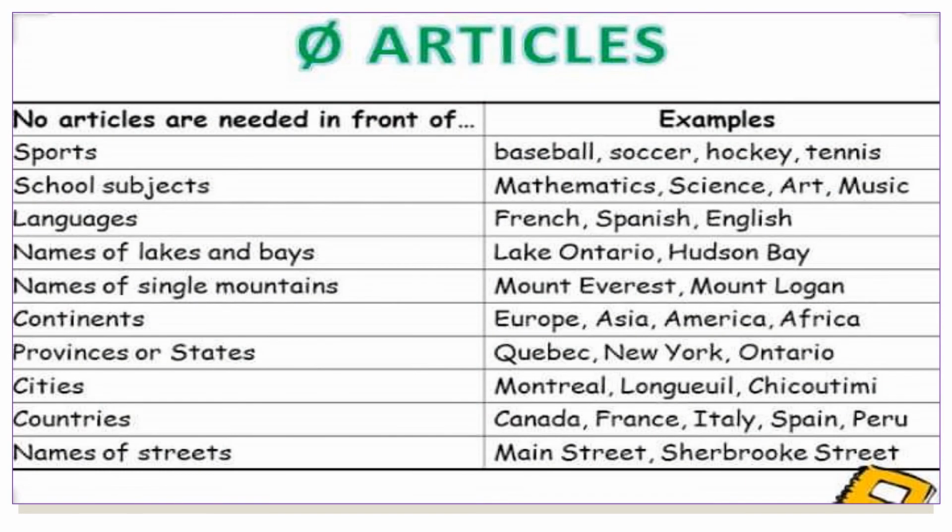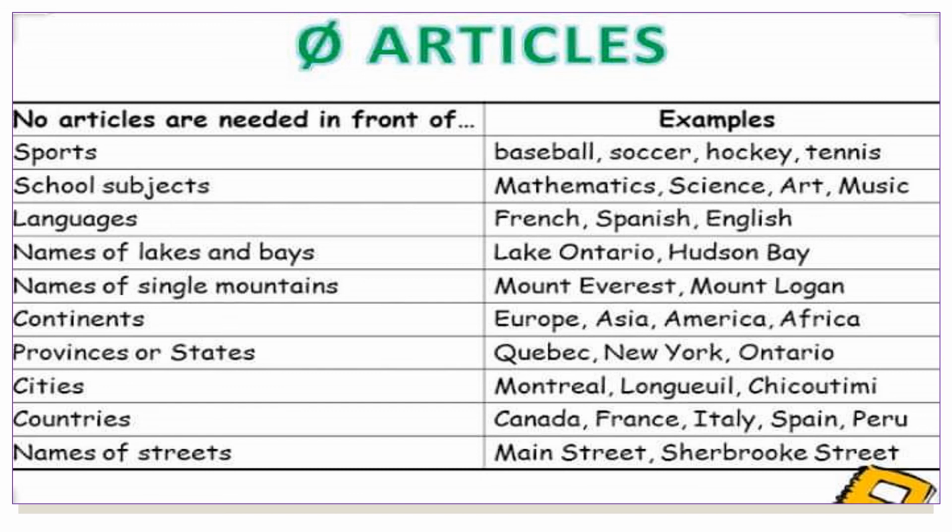Now try to comprehend by this table that these are the words before which we never use any article. Sports, baseball, hockey, etc. School subjects, mathematics, science, etc. Before languages, French, Spanish, English.